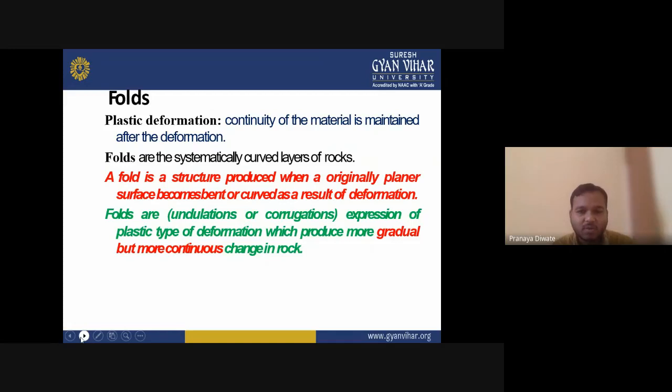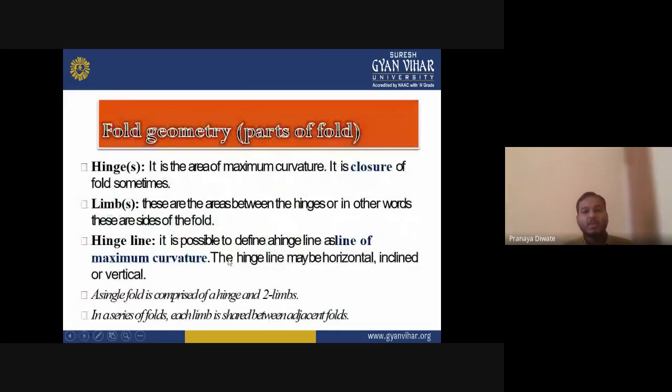Now we are going to see the geometry of fold. Yesterday in the previous lecture we saw the fault geometry. Now we are going to see the geometry of fold. The fold has different components. First you have a hinge. Hinge is the area of maximum curvature.